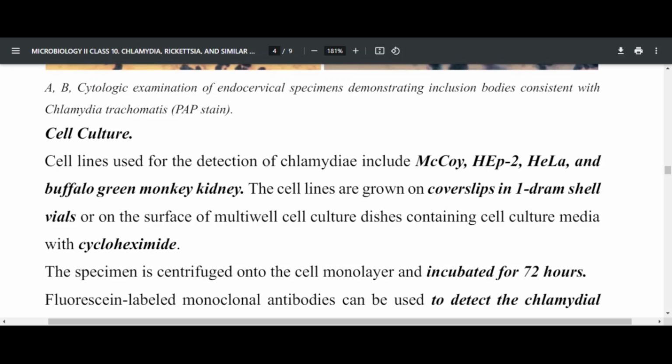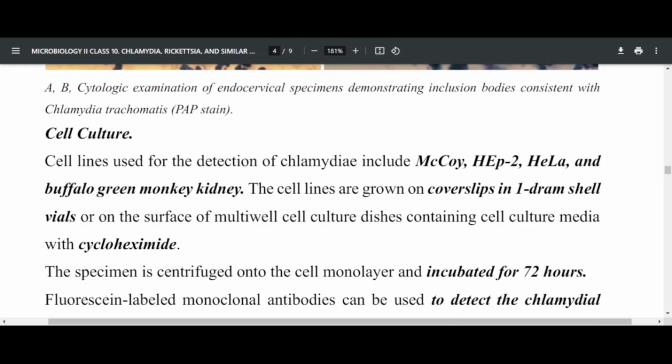Because it is not easy to grow Chlamydia outside of the cell, it is not possible at all to grow Chlamydia outside of the cell. Then it is very important to perform cell culture. You can perform cell culture using McCoy cells, human epithelial cells, HeLa cells, or buffalo green monkey kidney cells. You can use either of these to grow Chlamydia species.